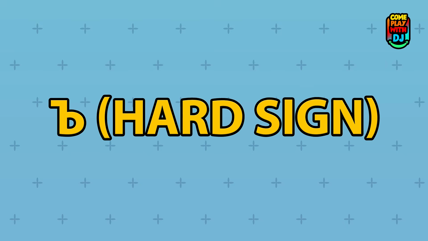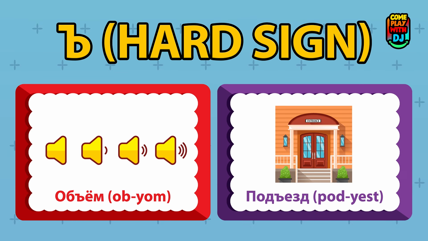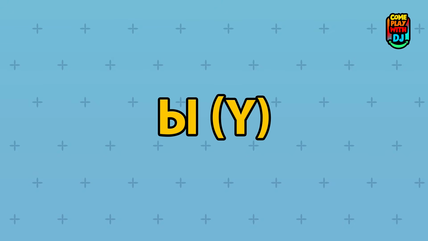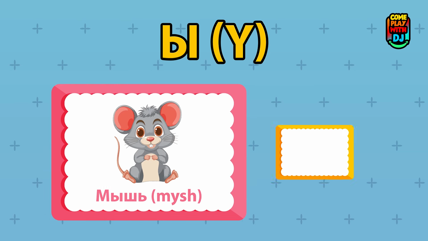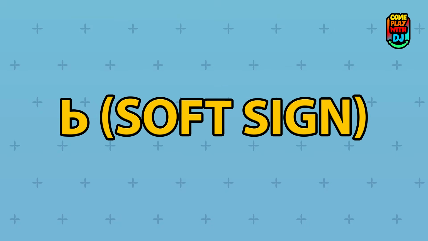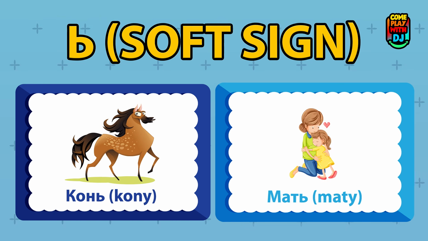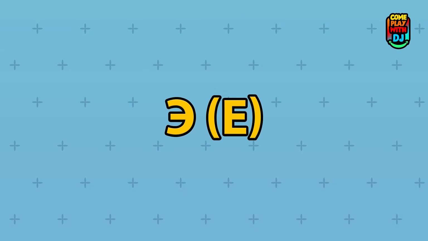Hard sign. The hard sign has no sound by itself. It separates sounds in a word. For example, obyem, volume, podyezd, entrance. The letter Y is a tricky sound. It's like I but deeper, as in eel. Mysh, mouse, syr, cheese. Soft sign. The soft sign also has no sound. It makes the preceding letter softer. Kon, horse, mat, mother.